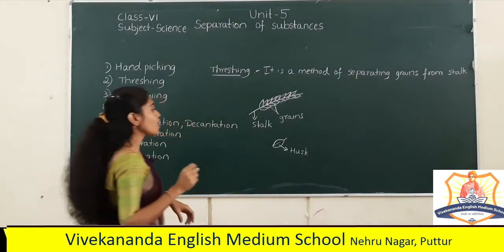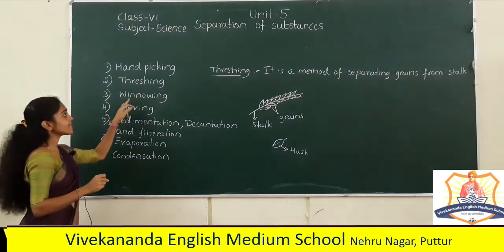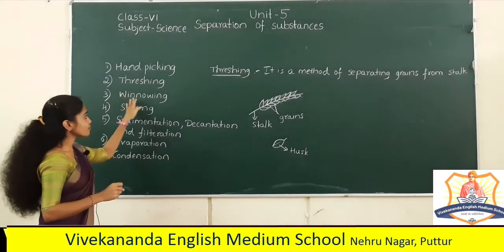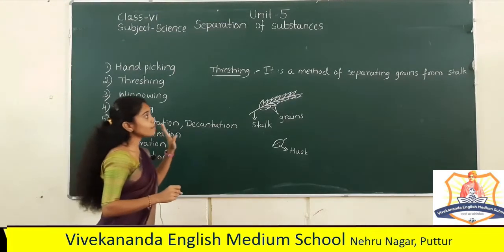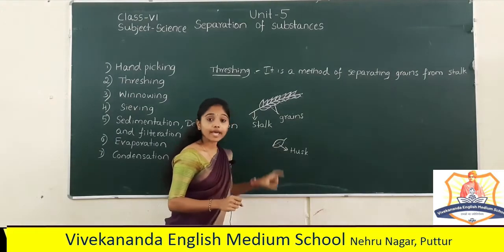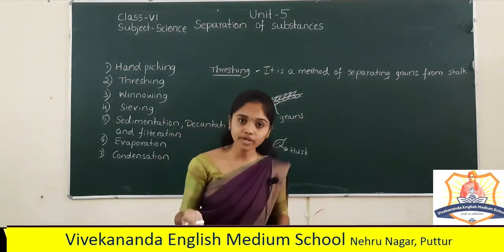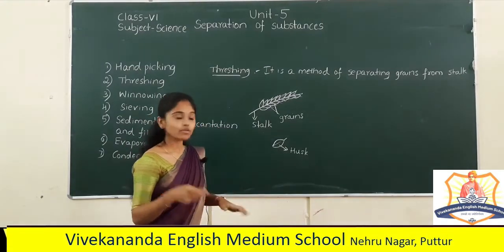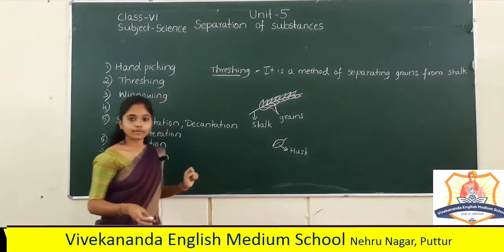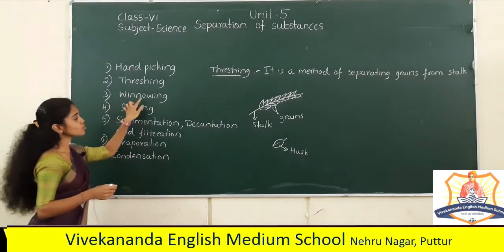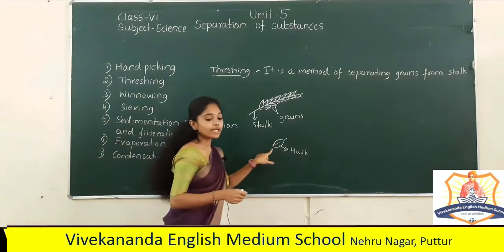So we use one more method of separation, that is winnowing. What is winnowing? Winnowing is a method of separating the husk from the grain by blowing wind or air. The word itself says wind. So we are using the wind to separate the husk from the grains.